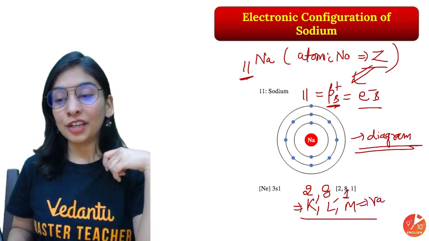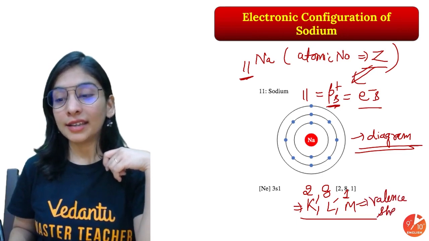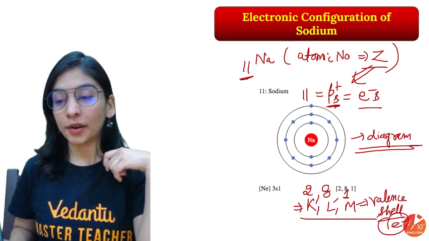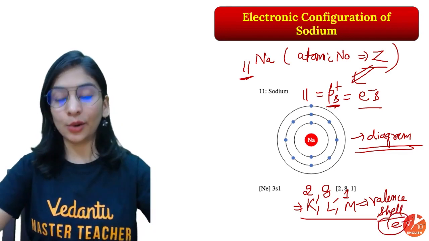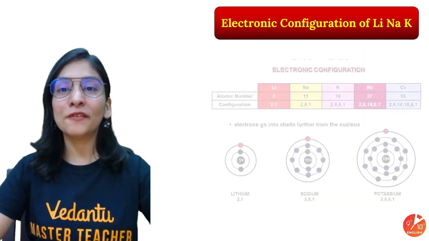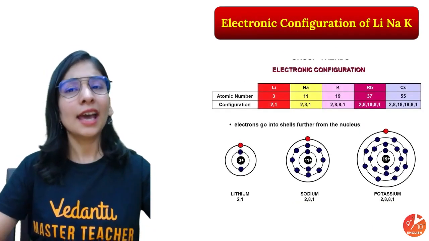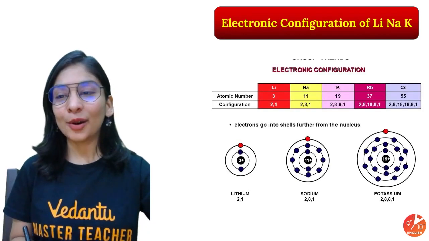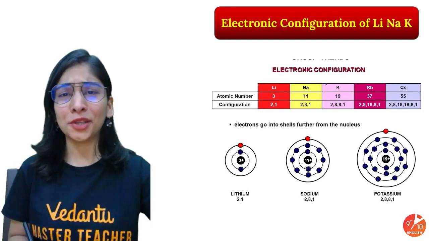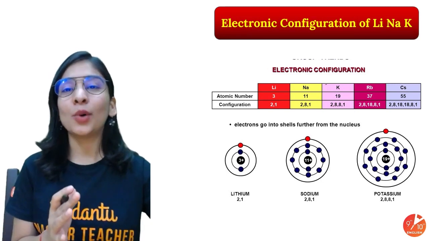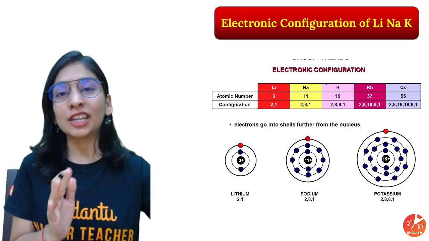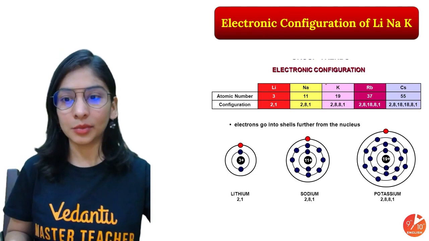And you can see that your valence shell here is carrying 1 electron. I'm focusing on the valence shell because of some reasons, and you'll get it very soon. Let's talk about all the elements given, but for you guys, the important one is still 20. How to write the configuration for atomic number 20, you must know.